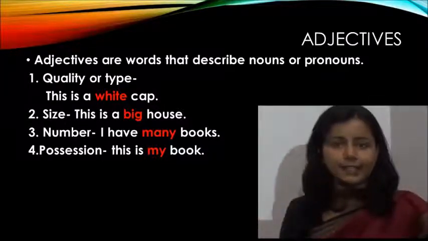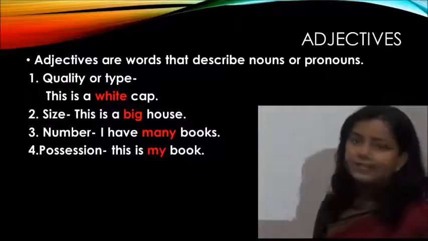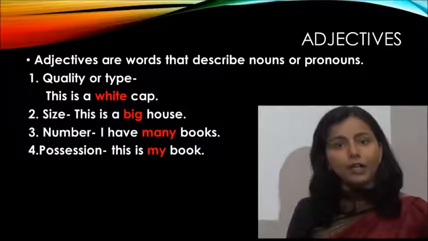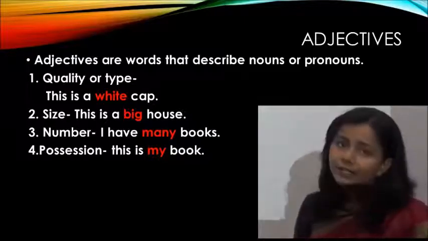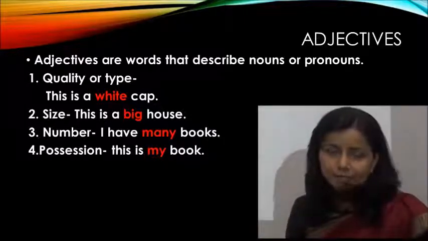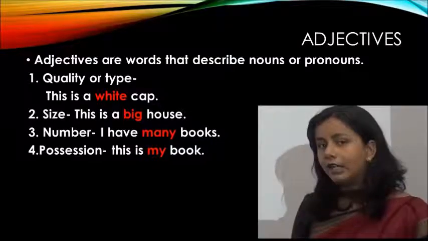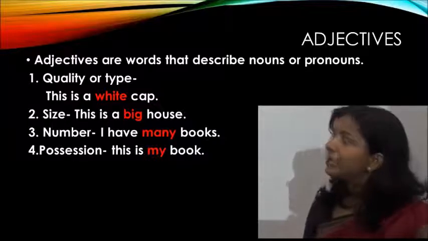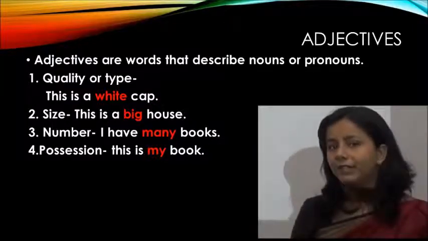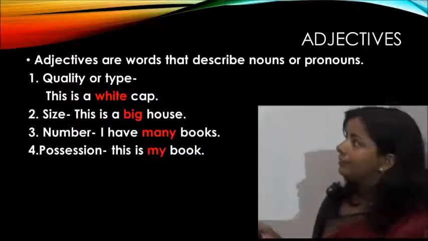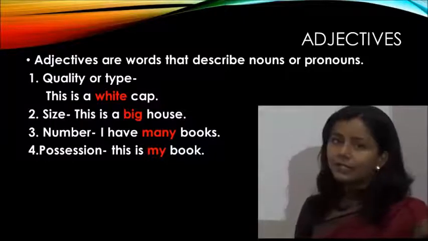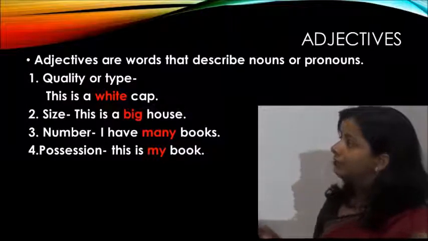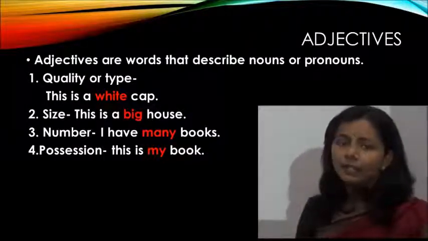Next is adjectives. Now what is an adjective? An adjective is a word which qualifies or describes or modifies a noun or pronoun in a sentence. We can have different types of adjectives. The first is quality or type. Adjective of quality. For example, this is a white cap.